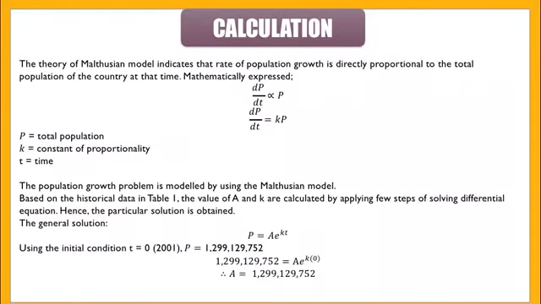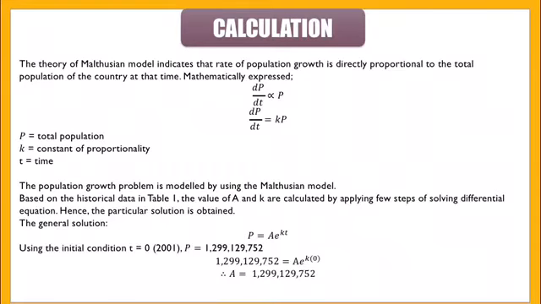As for the calculation part, we applied the theory of the Malthusian model in our calculation. From this theory, we learned that the rate of population growth is directly proportional to the total population of the country at that time. Simply said, if the rate of population growth is high in the country at a certain moment, then the total population must be high too.